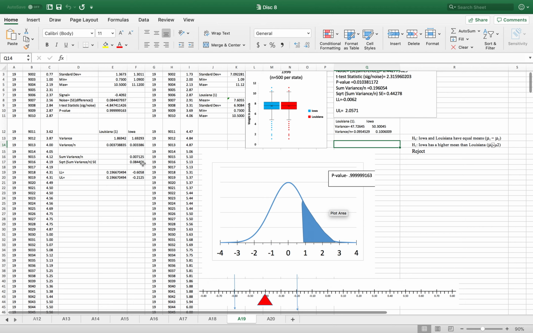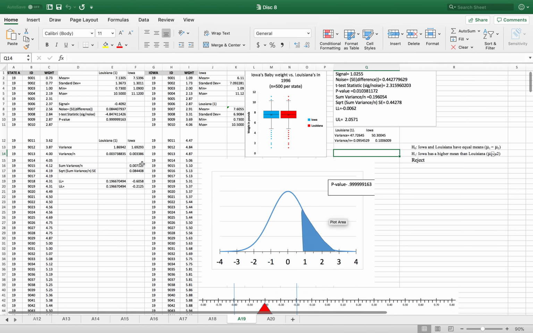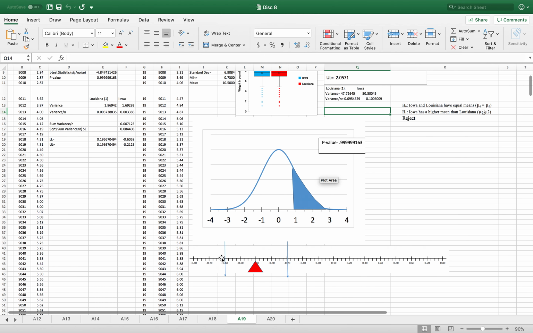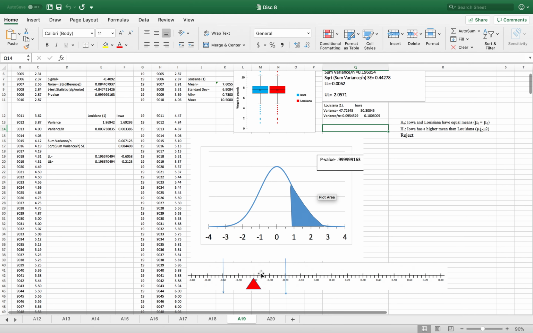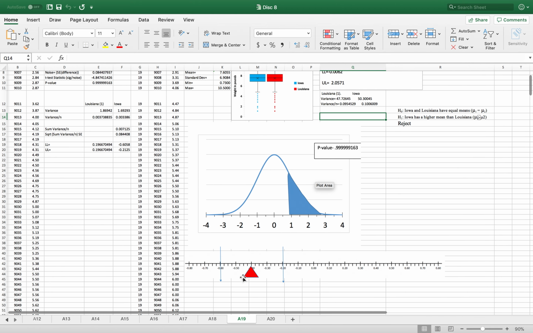Then I took my signal and I did my signal plus or minus for the upper and lower limit of this value, and so here is my upper and lower limit. My mean, or the signal is what we're using, is negative 0.4092, so that is seen right here.